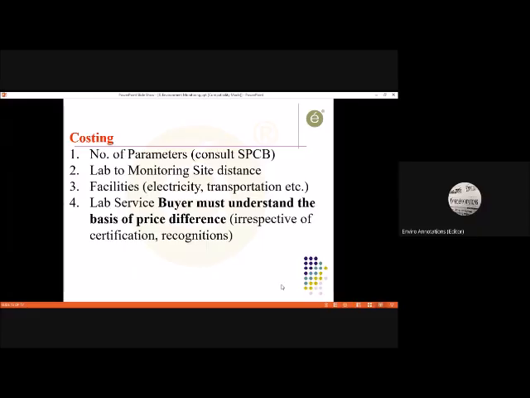Then other aspects are there. You have to take the machines, the equipment, to the site. There is a transportation factor involved. There is also a factor of the personnel you are using. So that is an overhead expenditure. Okay. Then,